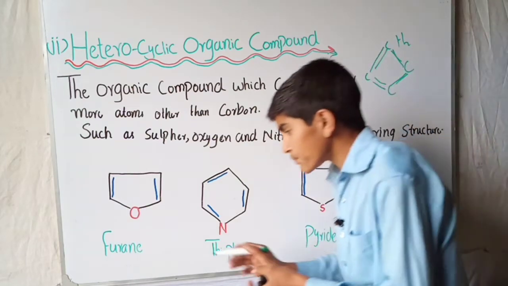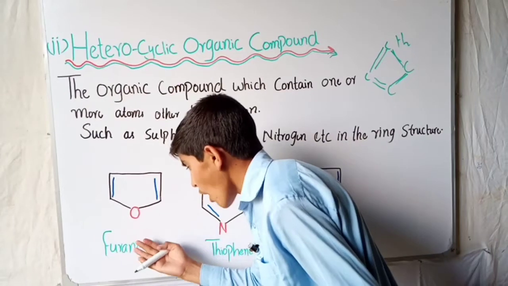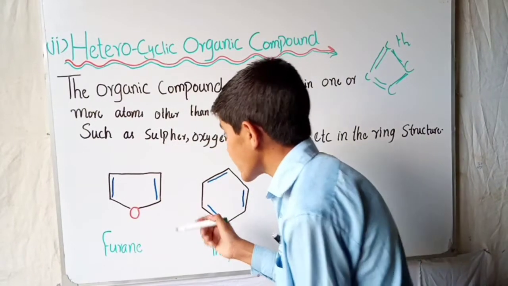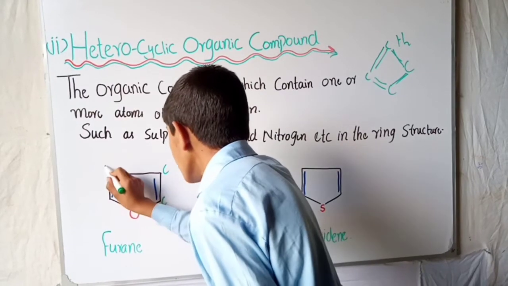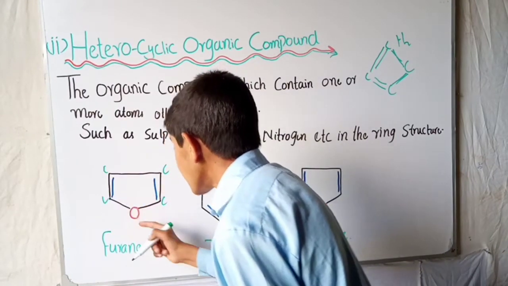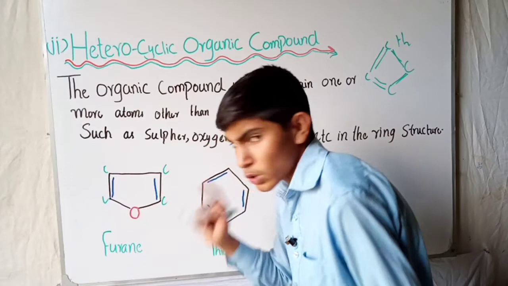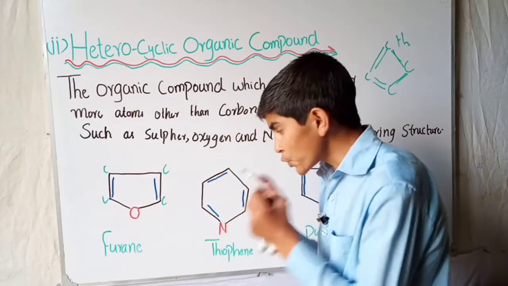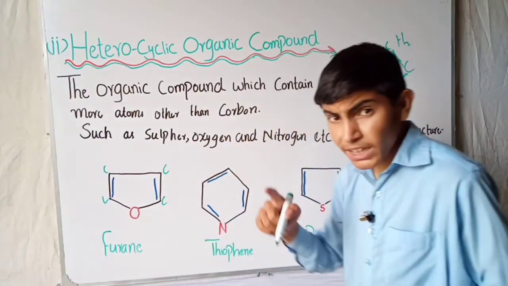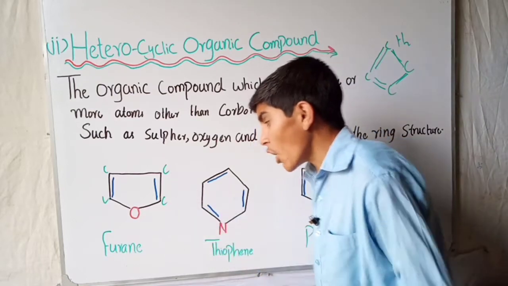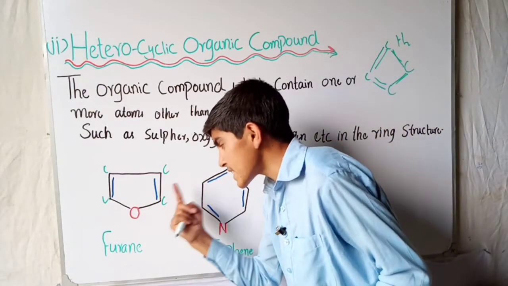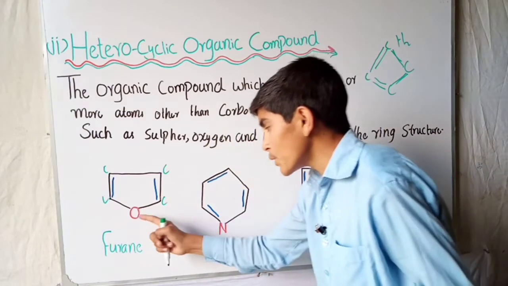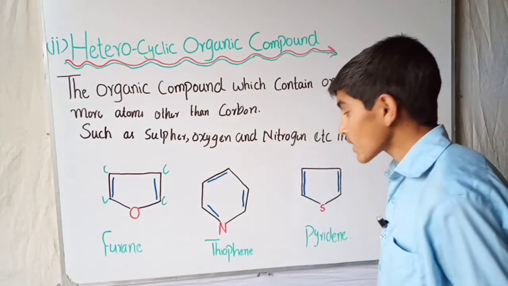You can see here, this is the structure of furan. In this case there is also carbon, but there should be carbon in the homocyclic, while this is the example of heterocyclic. So in the place of carbon there is another element, which we call oxygen.